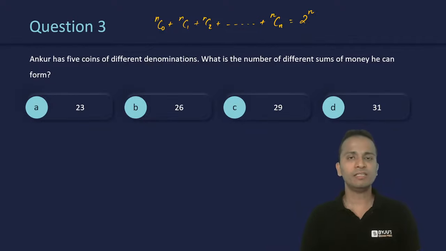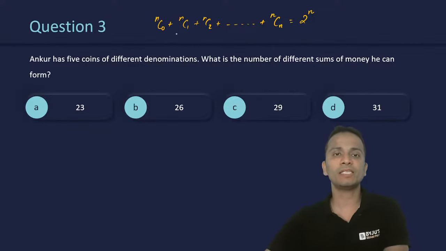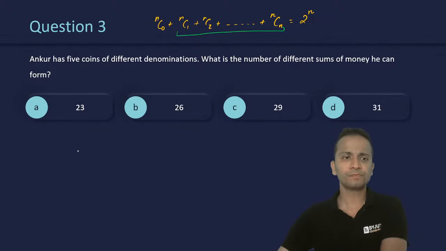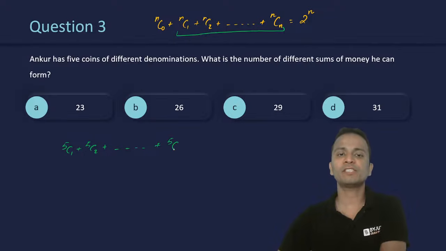Right? Fine. So this is the way you can get the answer of this question. So exactly 1 plus exactly 2 plus exactly 3. So if I select only one coin, only 2 coins, only 3 coins, only 4 coins, or only 5 coins. Fine. So my answer should be 5C1 plus 5C2 plus and so on up till 5C5. So this will be the final answer.